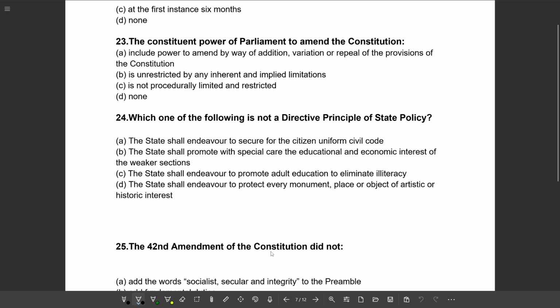Next question. The constituent power of the parliament to amend the constitution: Option A, includes power to amend by way of addition, variation, or repeals of the provision of the constitution. Option B, is unrestricted by any inherent and implied limitation. Option C, is not procedurally limited and restricted. Option D, none. So the correct option will be option C, is unrestricted by any inherent and implied limitation.